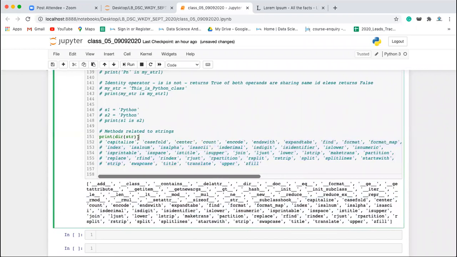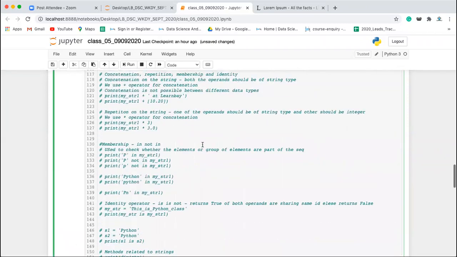Inside these methods also, we are not going to discuss all of them, because not all are that important. So we will discuss the important methods in the class. The rest I will leave up to you. You can go ahead and experiment on them, check on them, and I will also give you tricks for how you can check in the Jupyter notebook itself the definition of a particular method. So now we are going to learn these methods. Let's start with them.